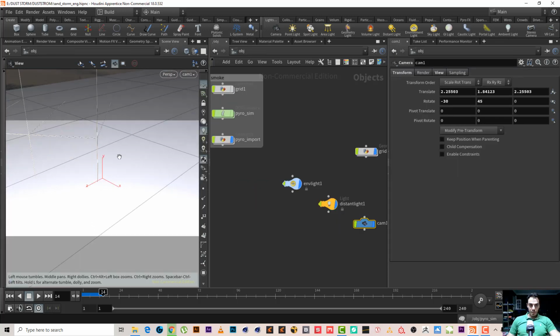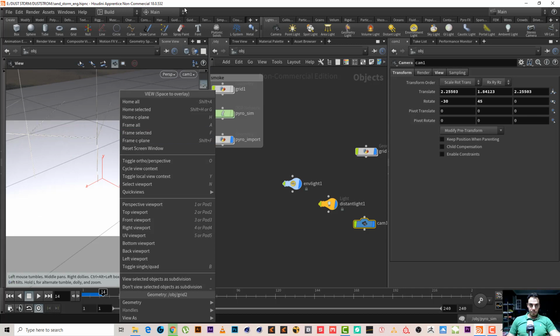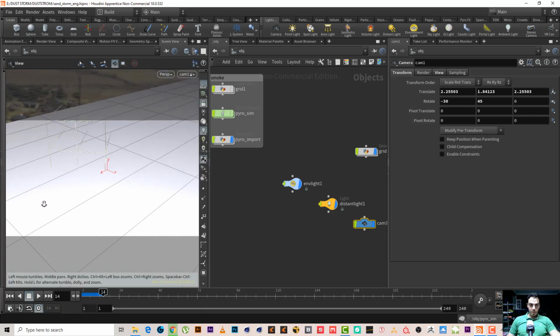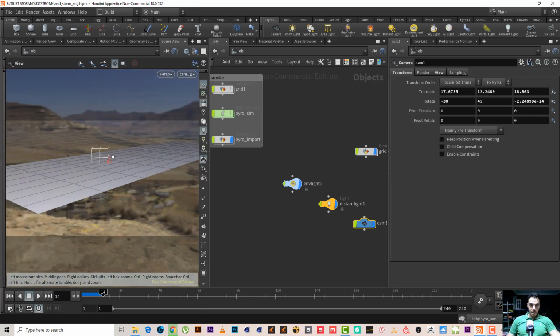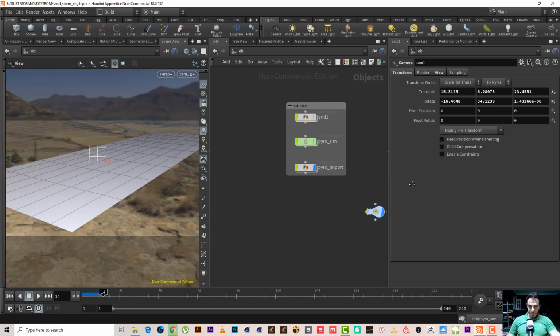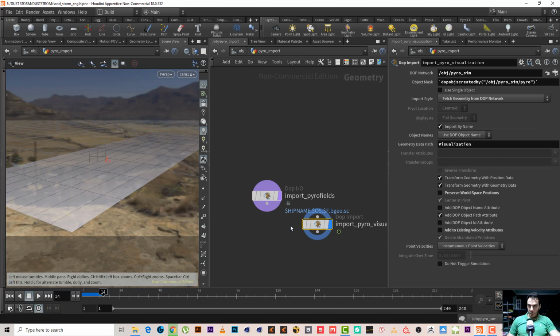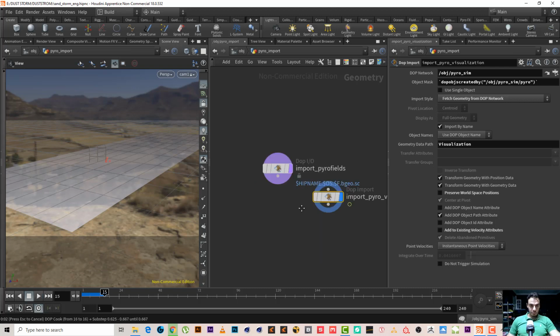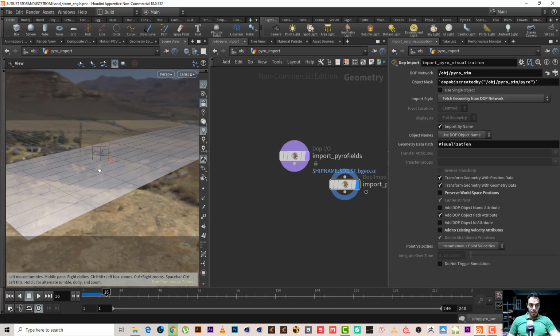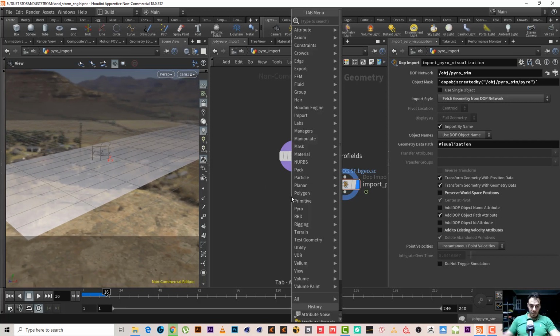Let's check the camera. Let's lock it. Yeah, well, it doesn't show me anything. It should show me the smoke here, but doesn't show me anything.